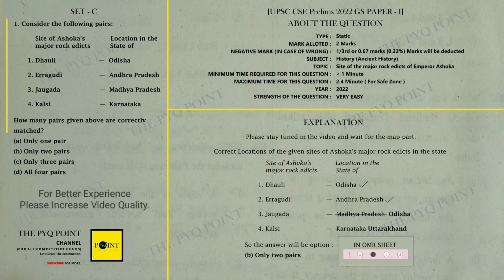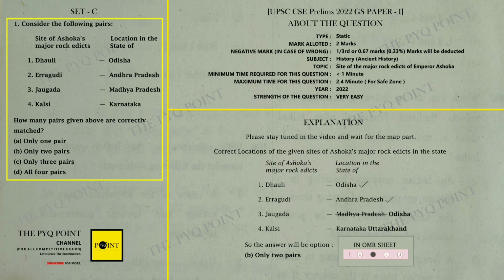So now let's look at this question. This question was asked in the first question paper of General Studies of UPSC CSE Prelims 2022. As we all know, in its first question paper of General Studies, UPSC CSE Prelims asks a total of 100 questions every year, and each question carries 2 marks. That's why only 2 marks are assigned to this question also.